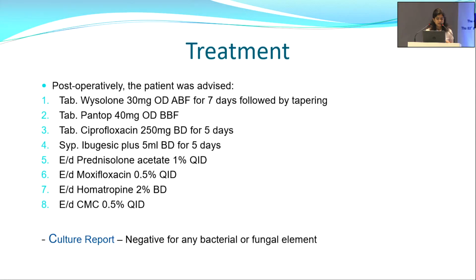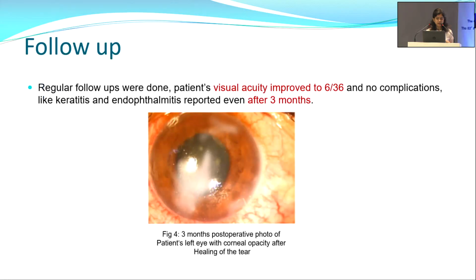We advised her systemic steroids and antibiotics along with topical steroids and antibiotics and cycloplegic. The culture report was negative for any bacterial or fungal element. She was advised regular follow-ups and regular follow-ups were done. Patient's visual acuity improved to 6/36 with no complications even after 3 months. Here is an image, 3 months post-op photo of the patient with her left eye with corneal opacity after healing of the tear.